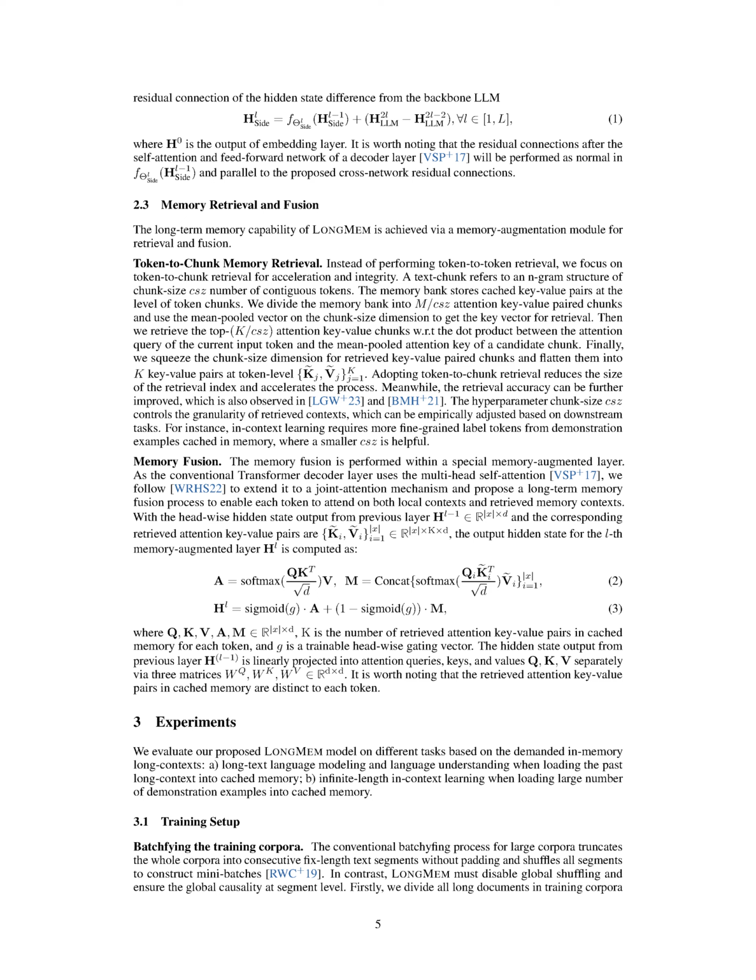Section Summary. The LongMem model achieves long-term memory via a memory augmentation module for retrieval and fusion. Token-to-chunk retrieval is used instead of token-to-token retrieval, which reduces the size of the retrieval index and accelerates the process while improving retrieval accuracy. Memory fusion is performed within a special memory-augmented layer, which enables each token to attend on both local contexts and retrieved memory contexts.